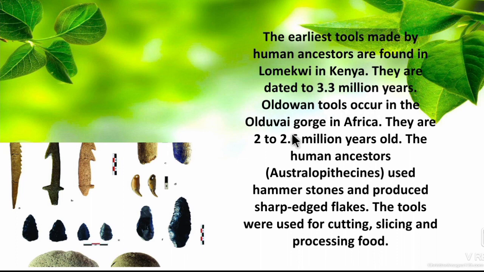Oldowan tools occur in Olduvai Gorge in Africa. They are 2 to 2.6 million years old. The human ancestors, that is Australopithecines, used hammer stones and produced sharp-edged flakes, and the tools were used for cutting, slicing and processing the food. So they used one hammer, it is a kind of a tool, and they use that to flake out. Flake out means small strips of stones are called flakes. And for what purpose they use the tool means for cutting, for slicing and for processing their food.